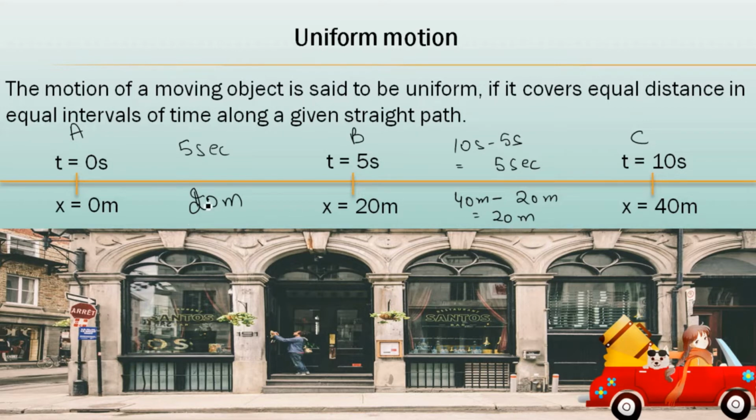So when an object is moving and covers equal distance in equal intervals of time, that motion is known as uniform motion. Clear? Might be this is clear to you. When an object is covering equal distance in equal intervals of time, that is known as uniform motion. But uniform motion always takes place along a straight path. Fine.